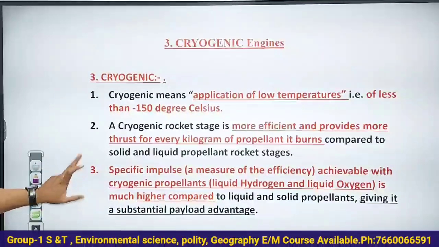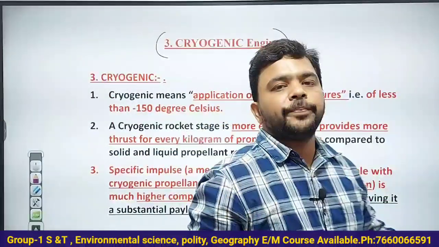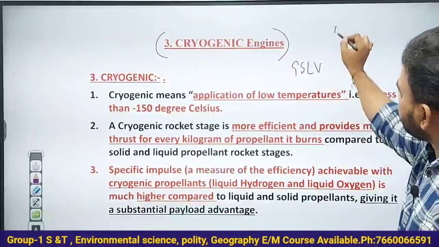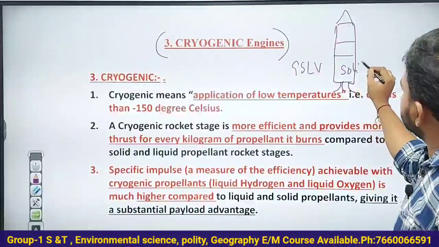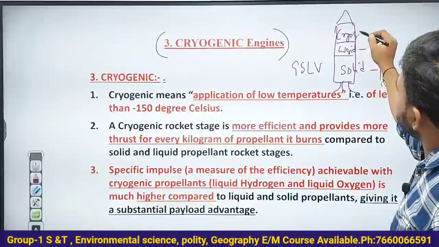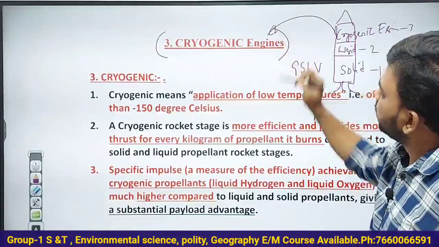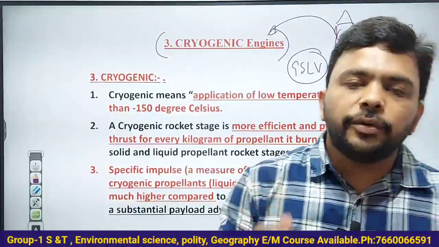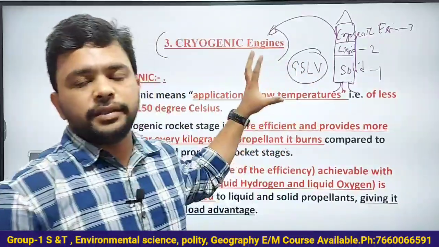Now let us understand the cryogenic engines. Very, very important. I hope you understood this. Where will ISRO use the cryogenic engine? In GSLV. GSLV is a 3-stage rocket: first stage solid, second stage liquid, third stage cryogenic engine. So this cryogenic engine is used in the GSLV by ISRO. The third, upper stage of the GSLV rocket consists of the cryogenic stage.